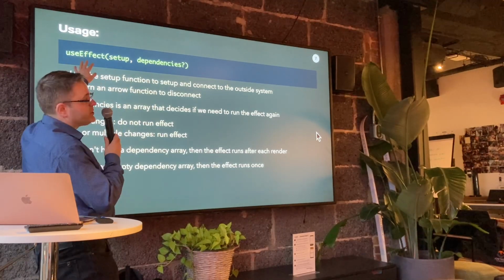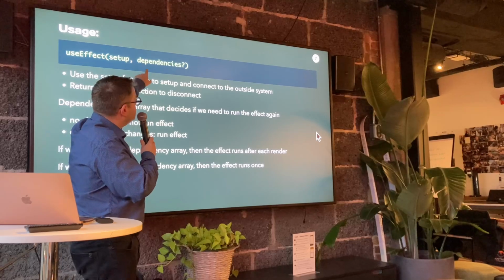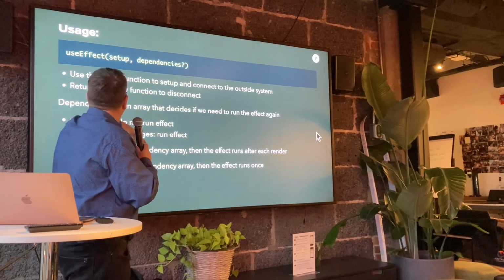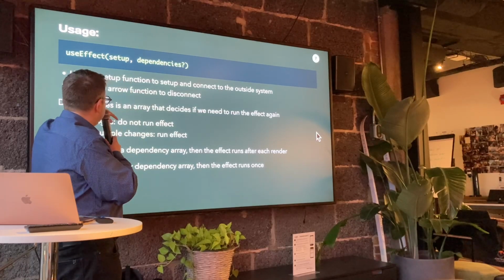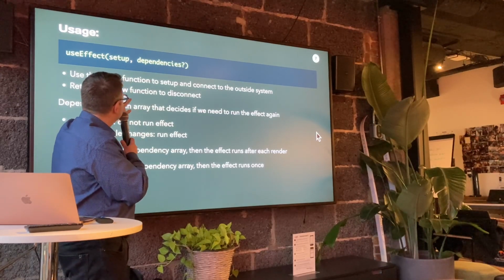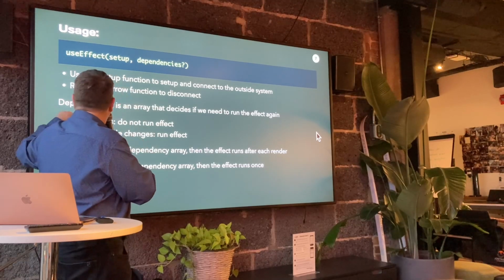So this is the usage, useEffect. You use a setup function, you use dependencies. This is optional, hence the question mark. And so you use a setup function to set up and connect to the outside system. You return an arrow function to disconnect. That's going to be what we call the cleanup effect.